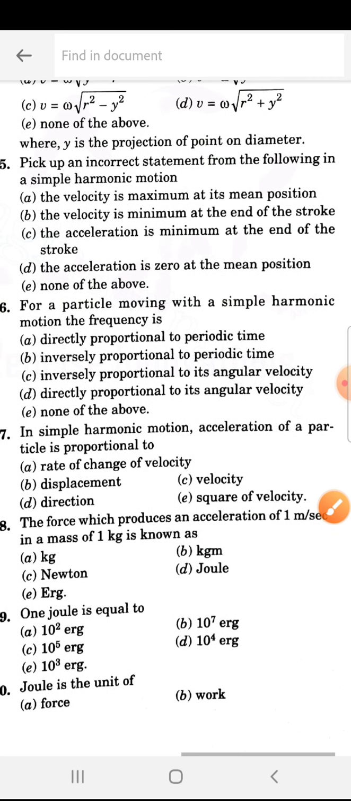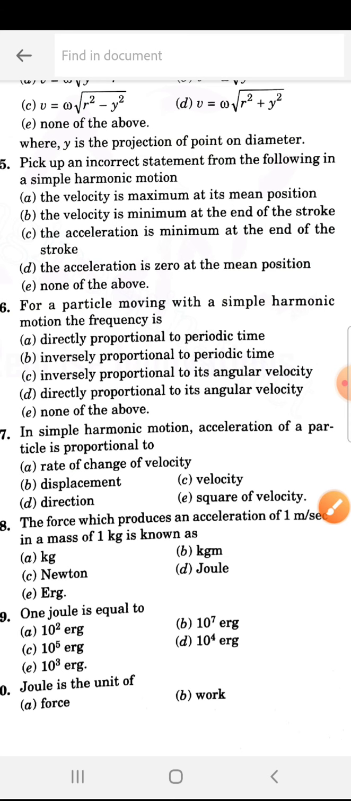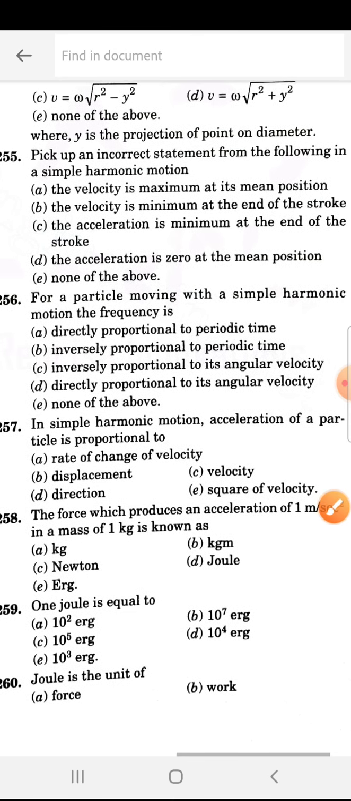255. Pick up an incorrect statement from the following in a simple harmonic motion. So 255 is C. The acceleration is minimum at the end of the stroke. So 255 is C.